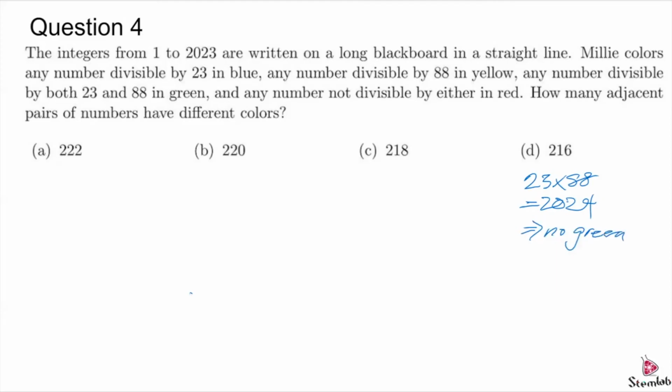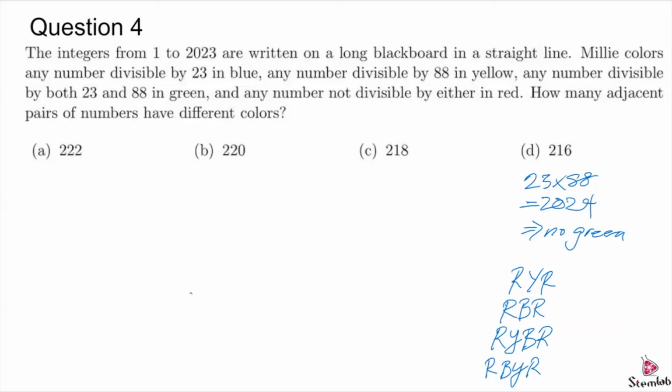So the only patterns we're looking for are potentially RYR, RBR, or some combination of RYBR or RBYR.